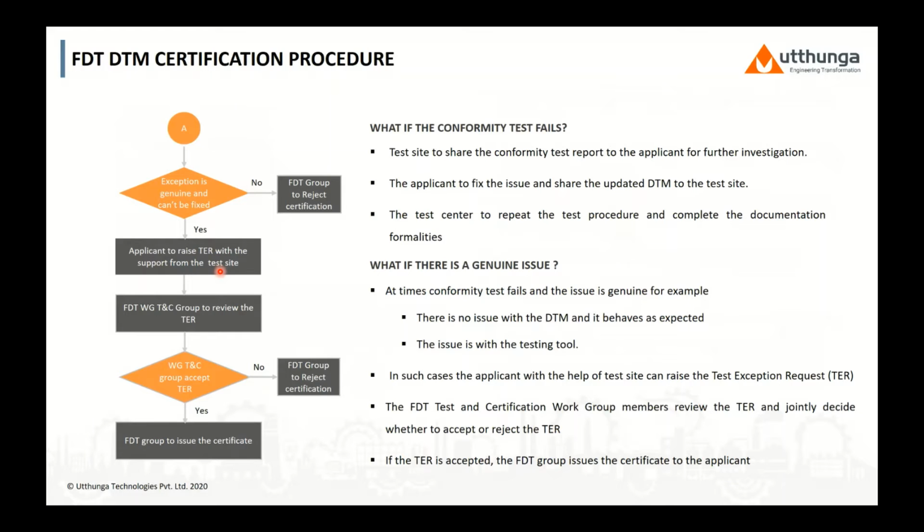The FTT test and certification group members review the exception request and jointly accept or reject the TER, the test exception request. If the test exception request is accepted, the FTT group will issue the certificate to the applicant. In case the violation or the issue is not justified, the certificate will be rejected by the FTT group.